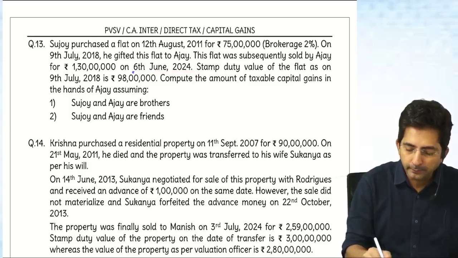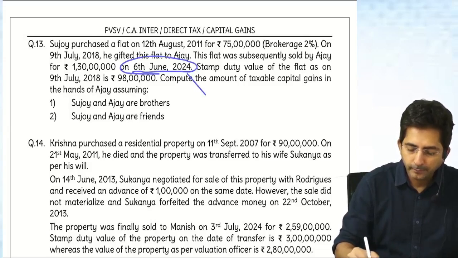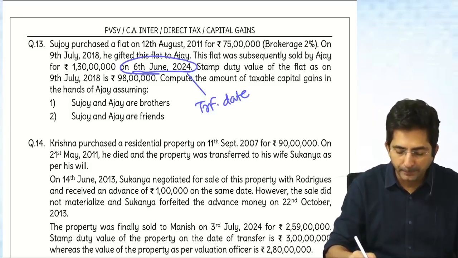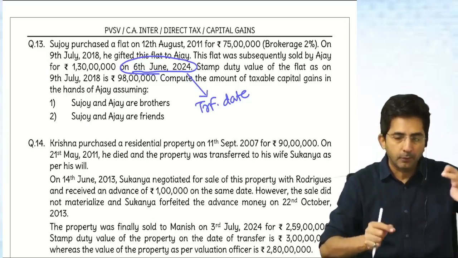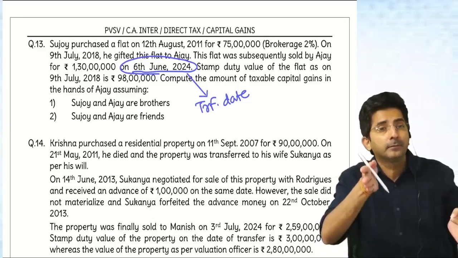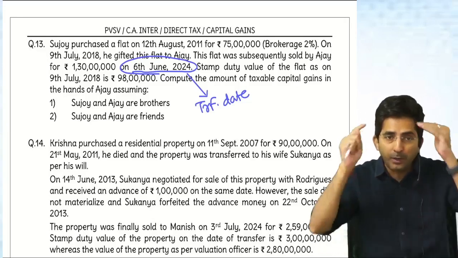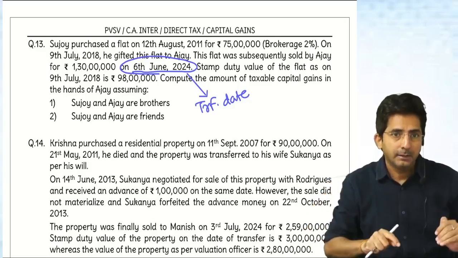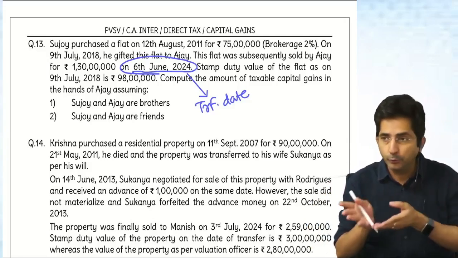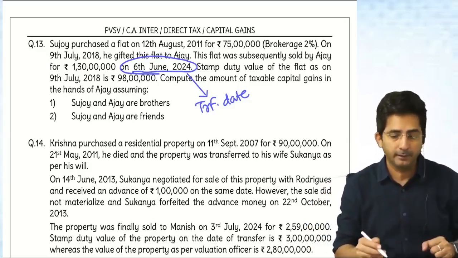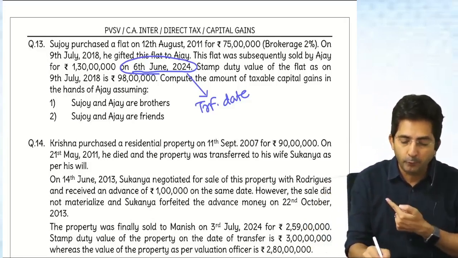Tell me, in these sums of capital gains, is the transfer date important or not? To decide short term or long term, we measure from purchase date to transfer date. For indexation also, transfer is above and purchase below. And to decide whether to apply the old rule before budget or the new rule, we have to see the transfer date. So this date will be helpful for that.